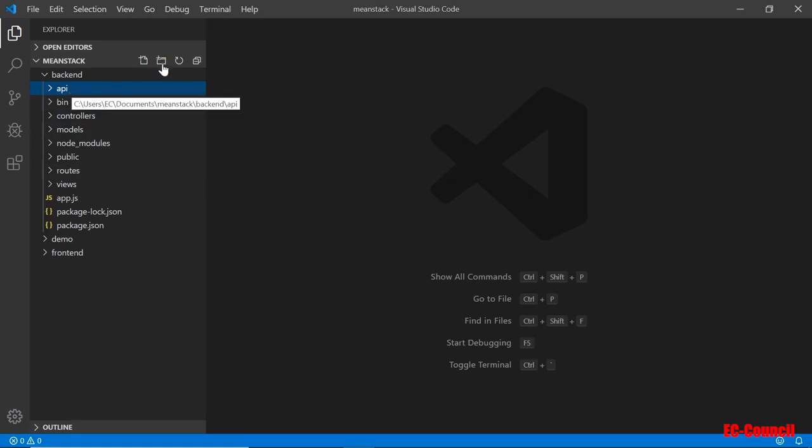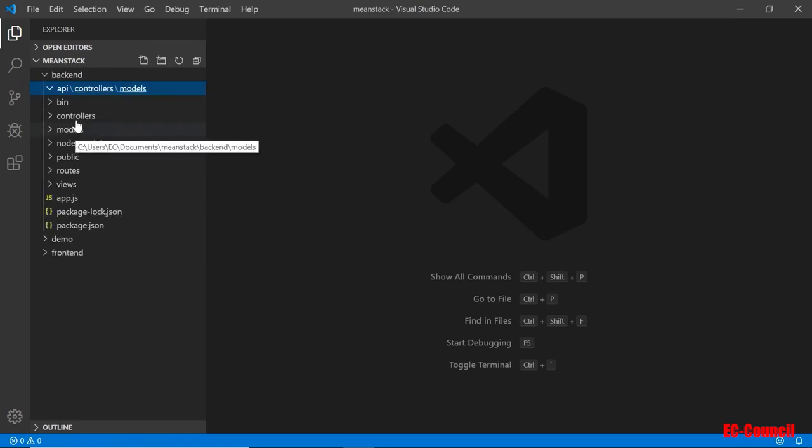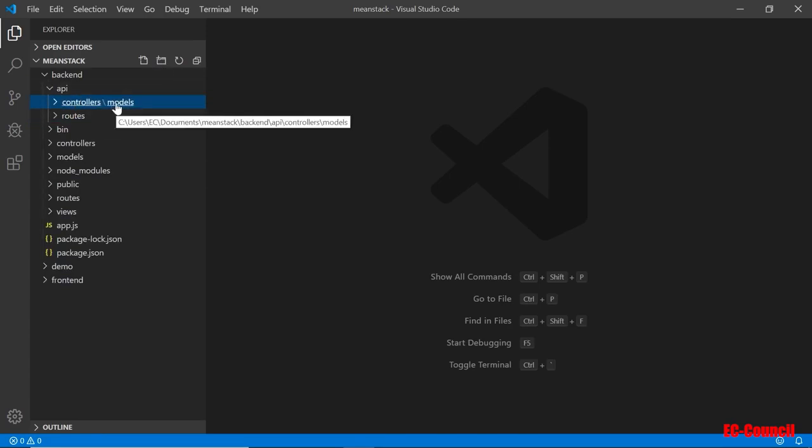So I'm going to create a folder called controllers inside the API. Okay, so make sure it's in there. Okay, another one for models. You can leave it outside if you want. I want to put it inside the API here so they're all contained within their own space. And then we'll do one more for the routes. Okay, it looks like I have a duplicate here. I'm going to go ahead and just add my file in here.